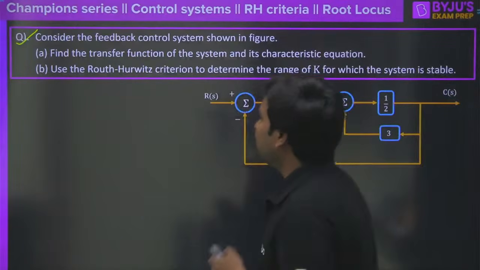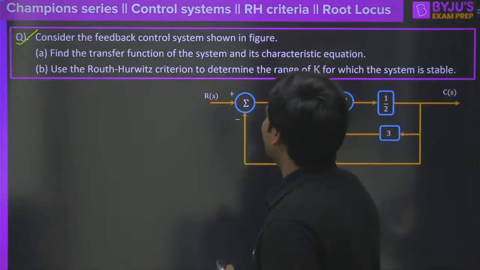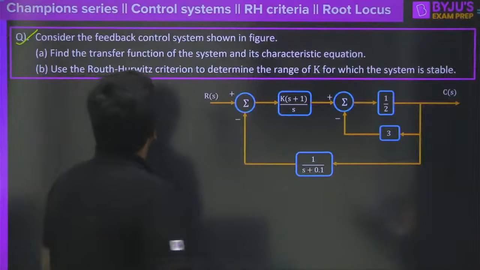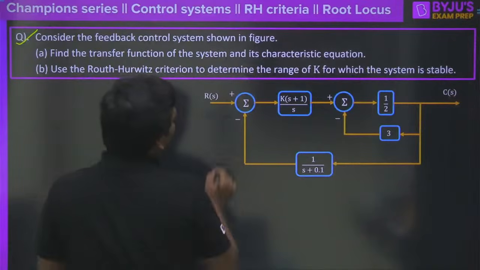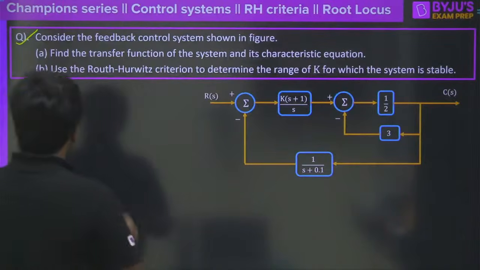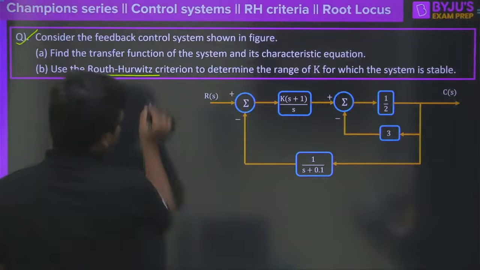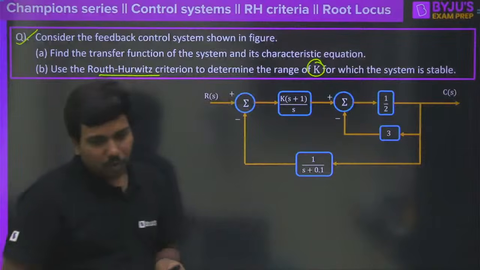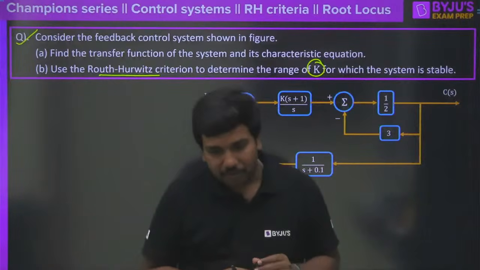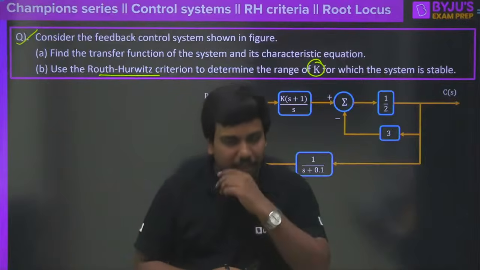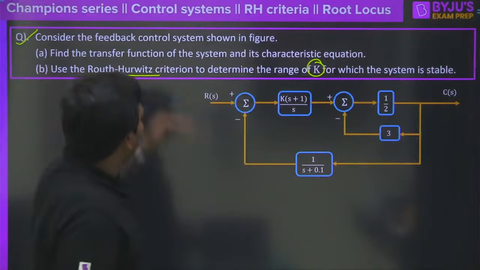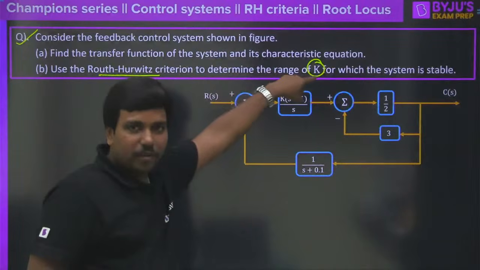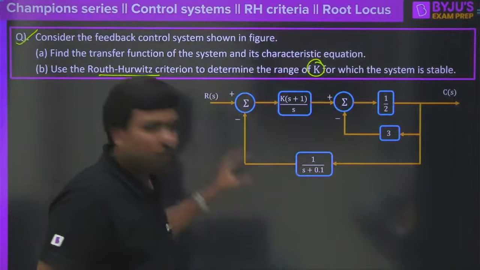Okay, so the question statement is: consider the feedback control system shown in the figure below. First, find the transfer function of the system and its characteristic equation. Second, use the Routh Hurwitz criterion to determine the range of K for which the system is stable. So we need to solve both questions. Right, very good. Thank you Karan, thanks for your feedback. Now let's solve for the transfer function first and identify the characteristic equation. After that we need to get the value of K for which the closed loop control system is stable.